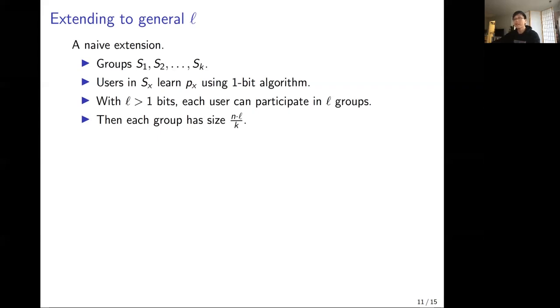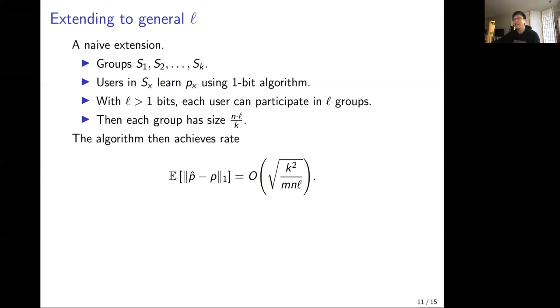Hence, the size of each group is now n times L over k instead of n over k, in the case when L is only equal to 1. Using the same analysis, we can show that the algorithm achieves the rate of square root of k squared over mnL, which improves upon the 1-bit case by a factor of square root of L.